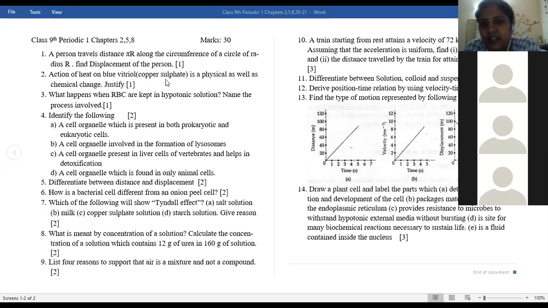Fine. A train starting from rest attains a velocity of 72 km per hour in 5 minutes. So starting from rest, u is 0. Final velocity v is 72 km per hour. You have to convert into meter per second. Whoever has copied from the internet, they have kept it in kilometer per hour. Meter per second, you have to convert it. 5 minutes, you have to convert into seconds. And you have to find out the acceleration in meter per second square. No answer of kilometer per hour square is accepted. I know those people have copied from the internet.